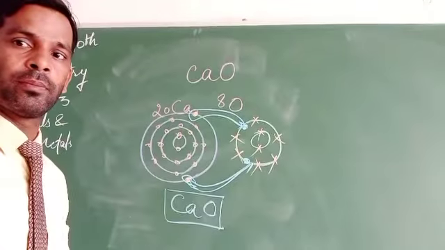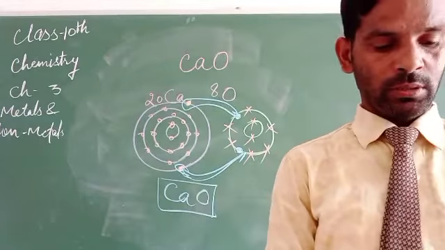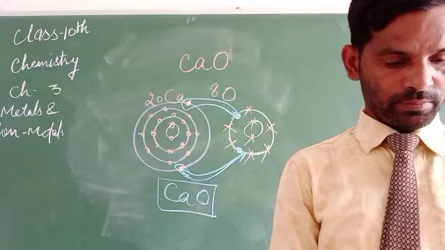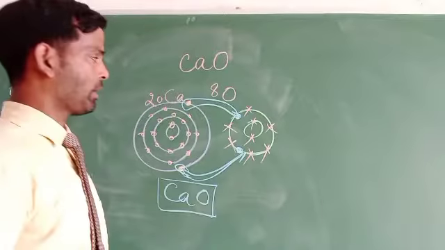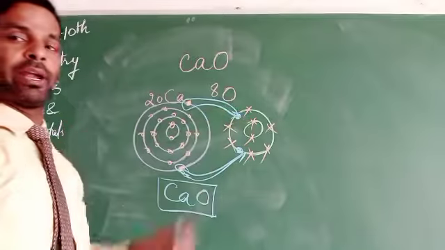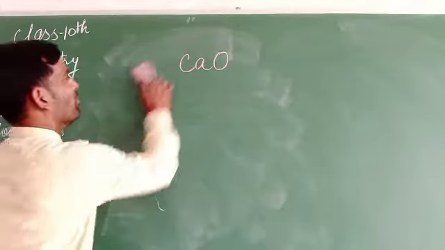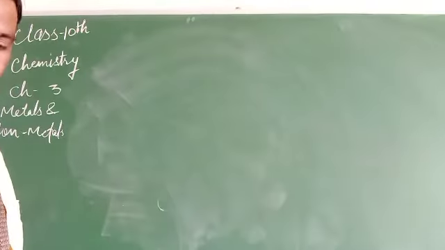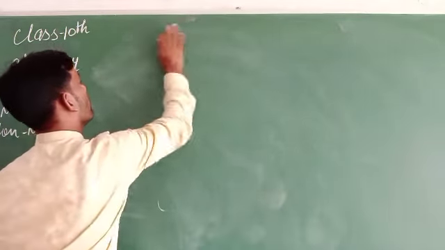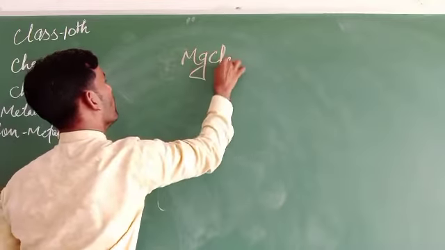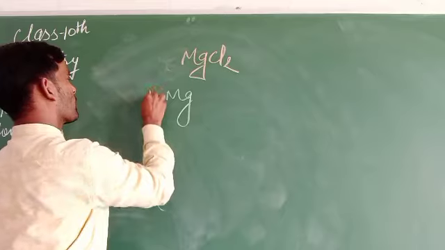Now in other cases, like magnesium chloride, MgCl2, it is formed on the basis of the number of electrons.